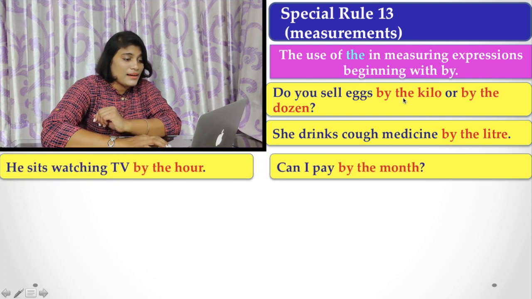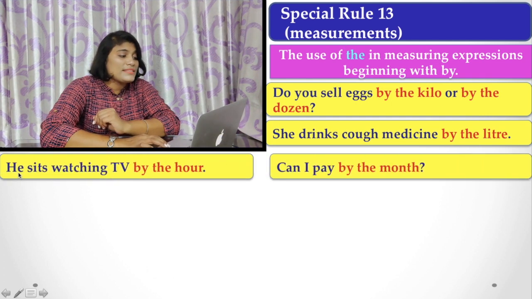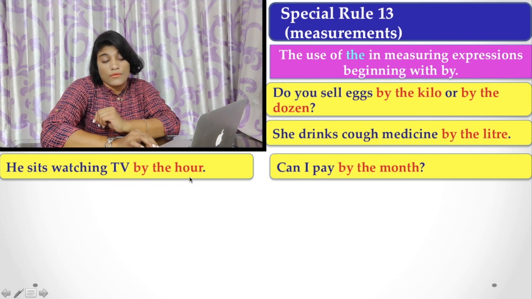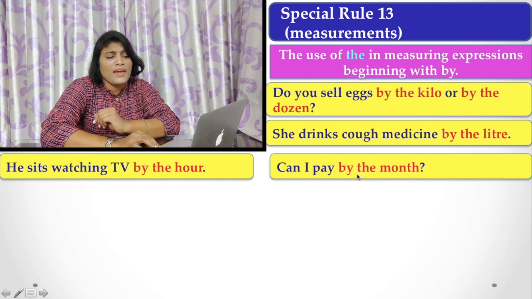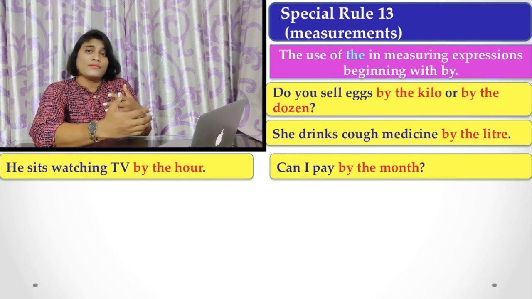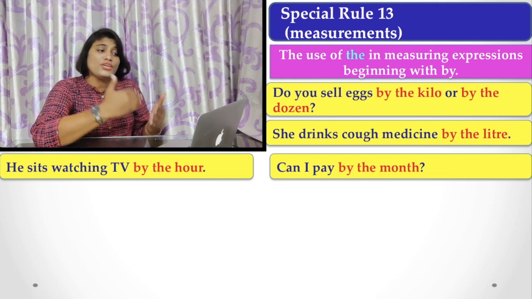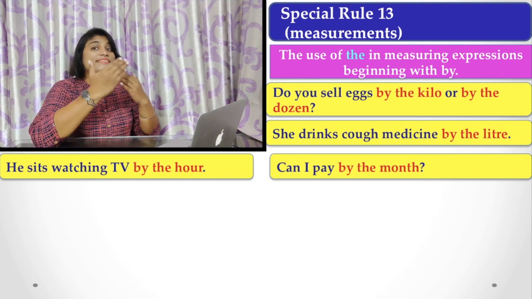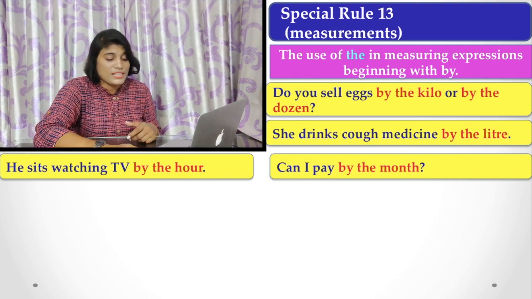And here are some more examples for you. He sits watching TV by the hour. Can I pay by the month? Here you find that when we are measuring a noun and by is used, the is definitely used there.